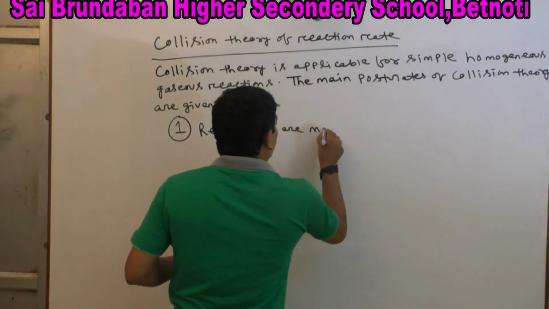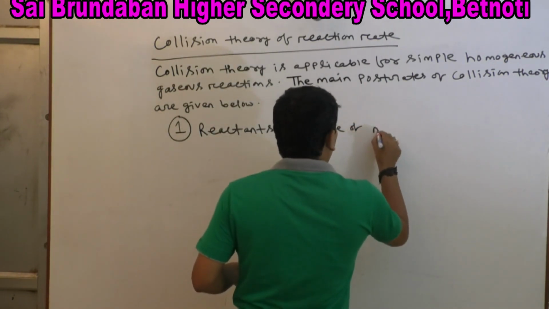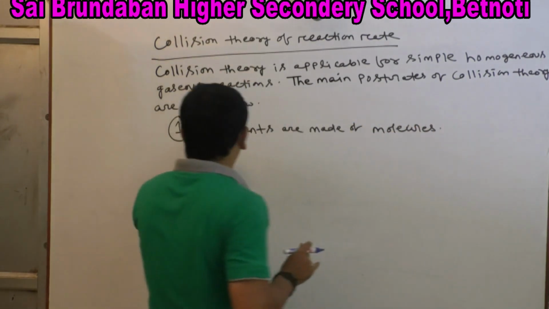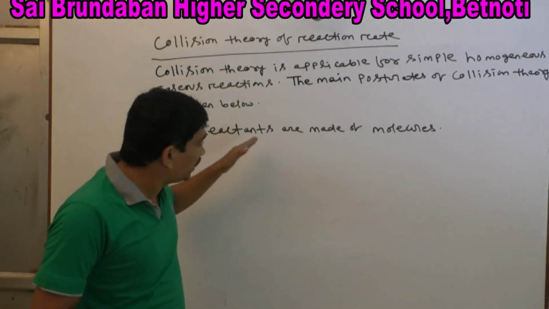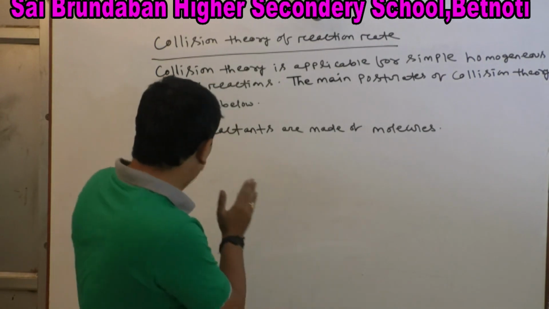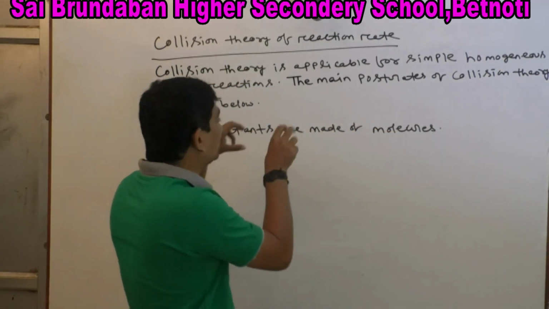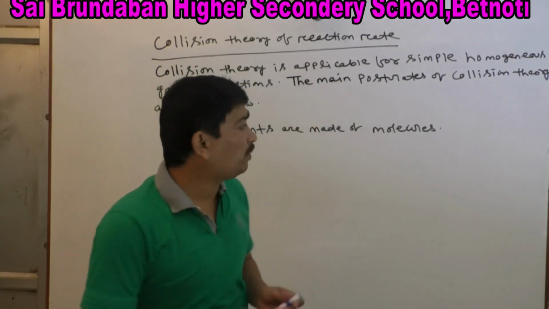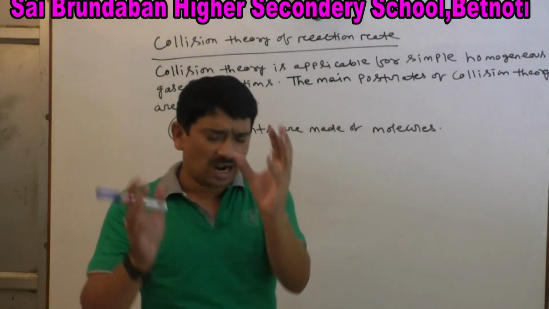reactants are made up of molecules, or the reactants are assumed to be molecules. We have to consider the reactants as molecules, or hard spheres.